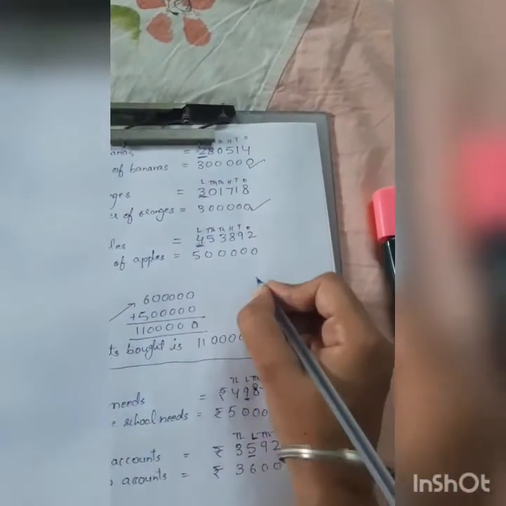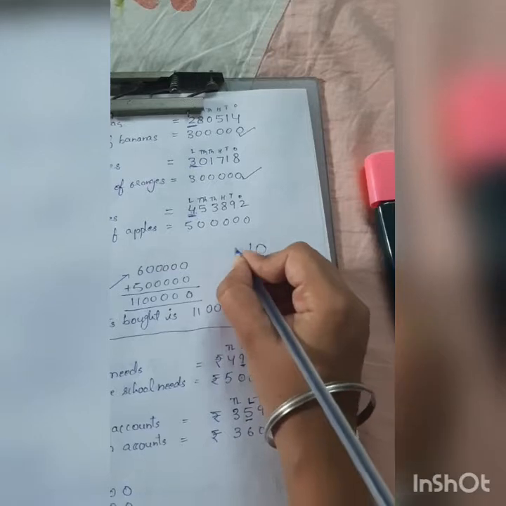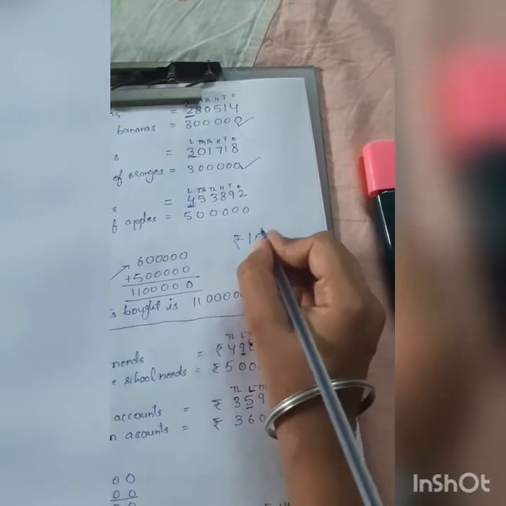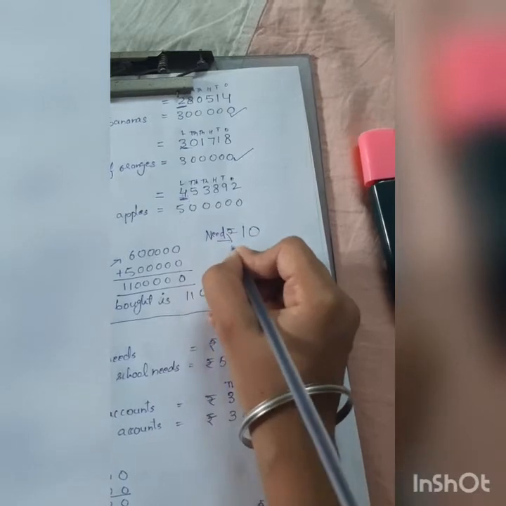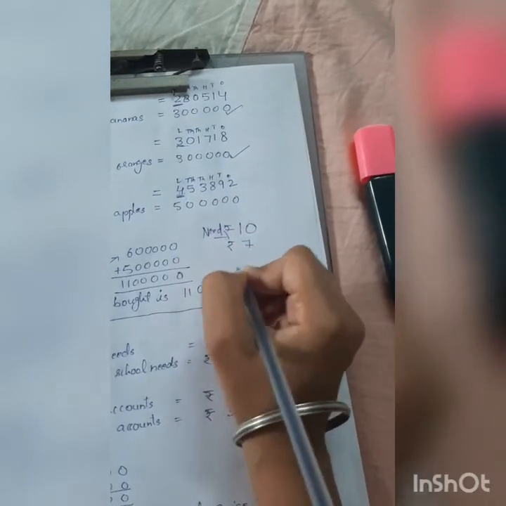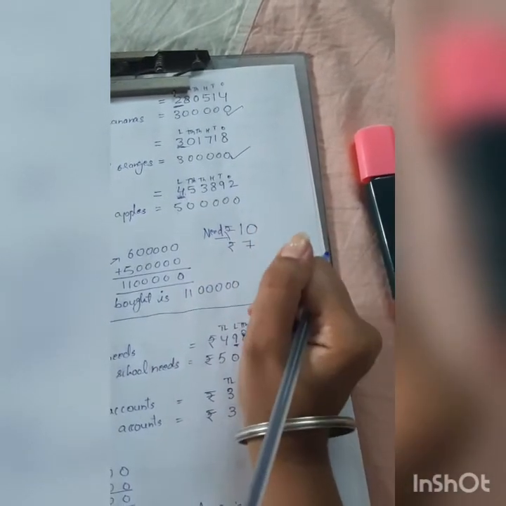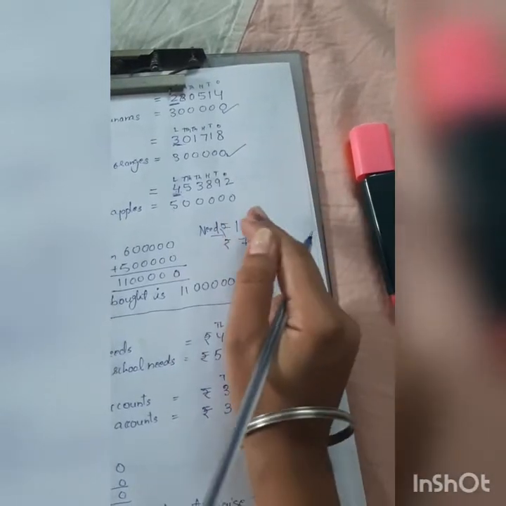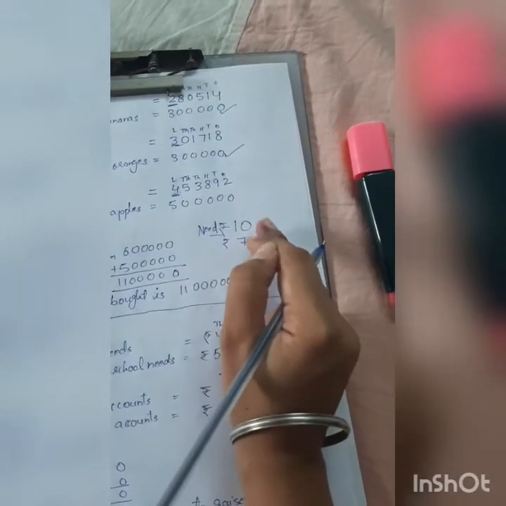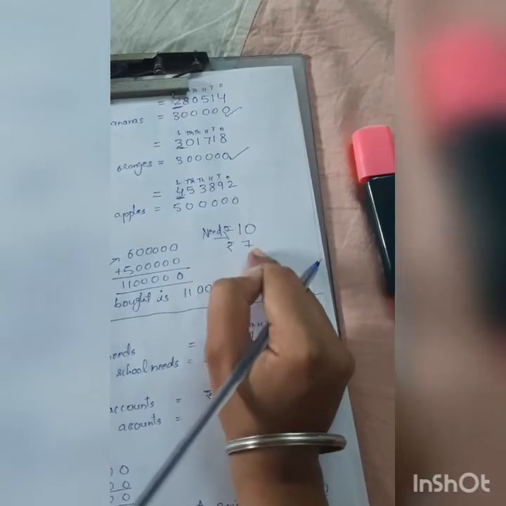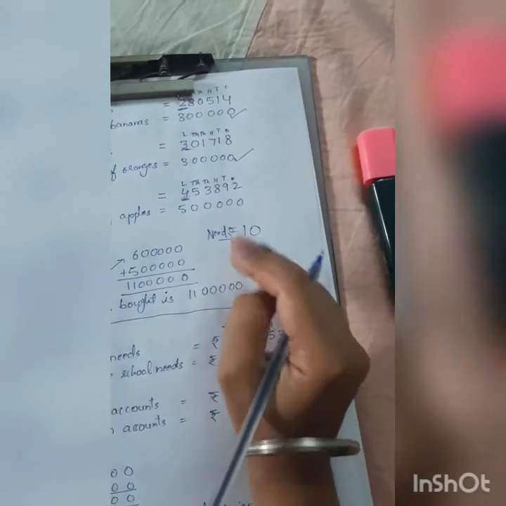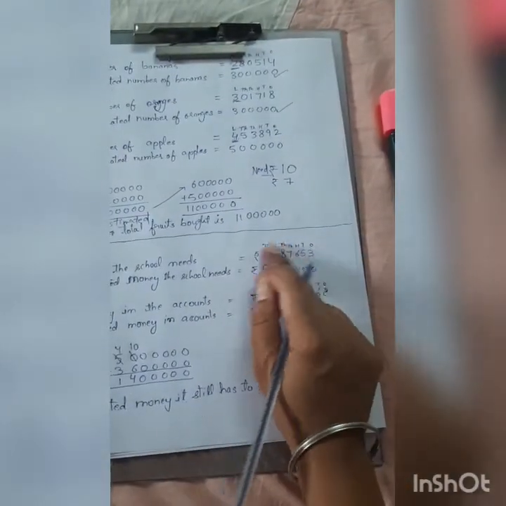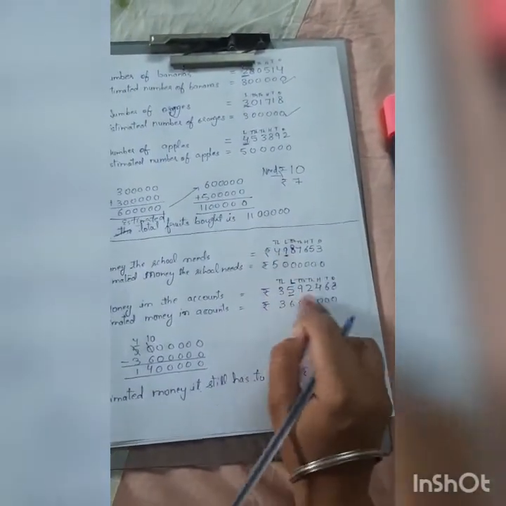Let me take an example. For example, you get a pen for ₹10. You need ₹10 to buy a pen. But how much money do you have? You have ₹7 in your account. How much extra money do you need? You need ₹3 more, because you have ₹7 but you need 10. So how much extra do you need? 3. How did you find out that 3? By subtracting. Likewise, the school needs this much money, but the school has this much money.